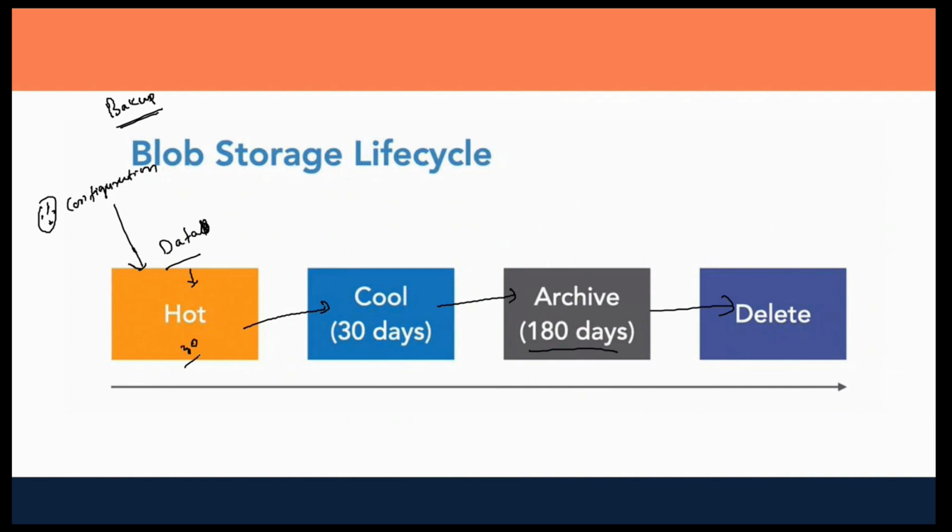But as soon as 30 days pass and you haven't accessed that configuration backup, that data would move to cool storage, where you pay less for storage. And if you haven't accessed that configuration file for another 30 days, it goes to archival storage for 180 days, 6 months. And if you haven't accessed that configuration file for the next 6 months, it is going to be deleted.